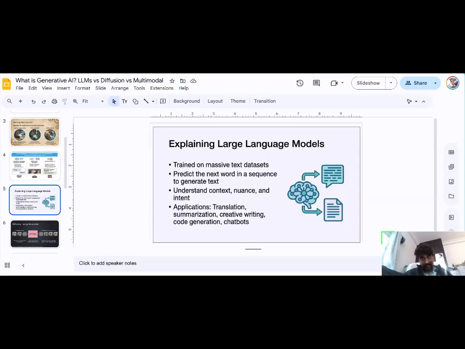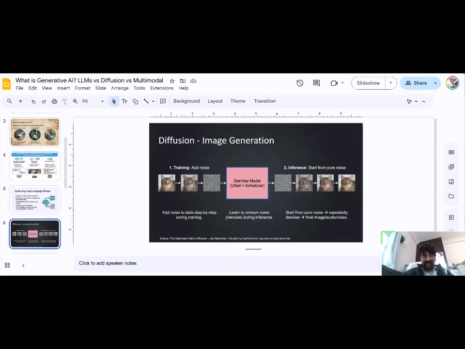It can understand your text, your nouns, and your intent, meaning what context you're talking about. It will generate text for whatever context you're asking. For example, with apple, if you're talking about the fruit, it will generate fruit-related information. If you're talking about Apple as a company, it will generate information about the company. There are many applications where LLMs are used, like translation, summarization, content writing, code generation, chatbots, and a lot more.